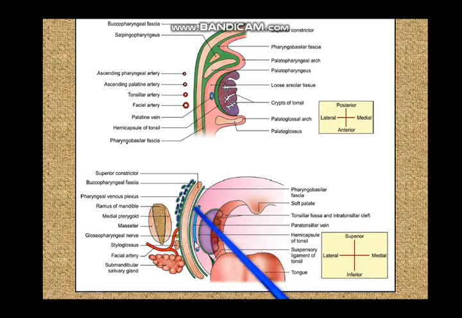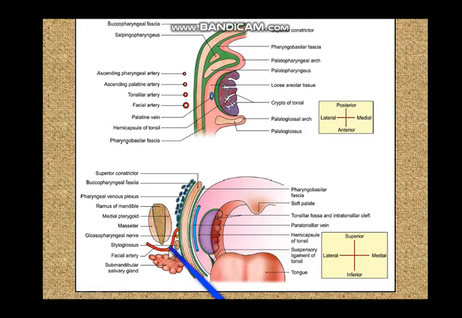The inner fascia of the superior constrictor is the pharyngobasilar fascia, the outer fascia is the buccopharyngeal fascia, and here you can see the pharyngeal venous plexus, and still outside you can see the branches of the facial artery, and you can see the styloglossus.